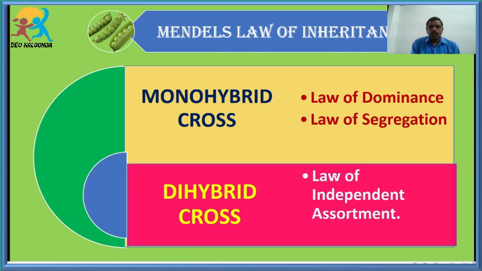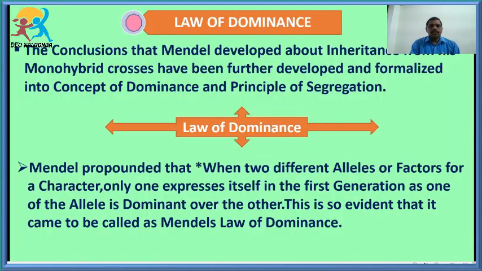So based on monohybrid cross, Gregor John Mendel has explained two important laws. One law is called the law of dominance, and the other law is called the law of segregation. Segregation means separation. So what are those laws? We are going to discuss in detail now. After conducting his experiments, these are the conclusions that Mendel developed about inheritance from his monohybrid cross, and he explained two important laws.